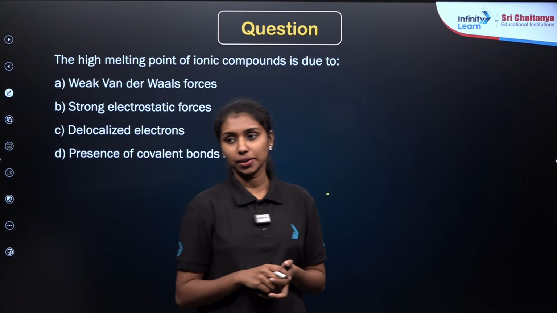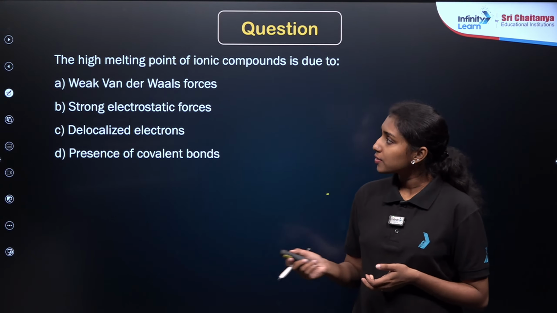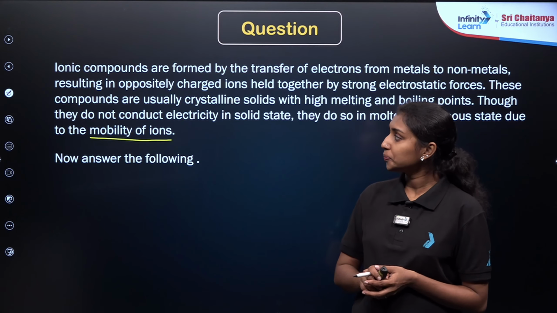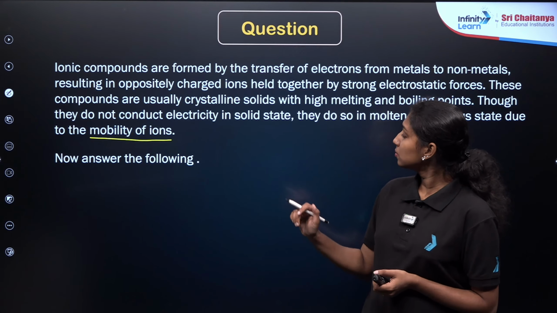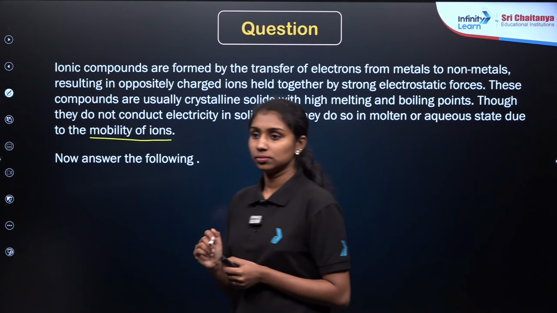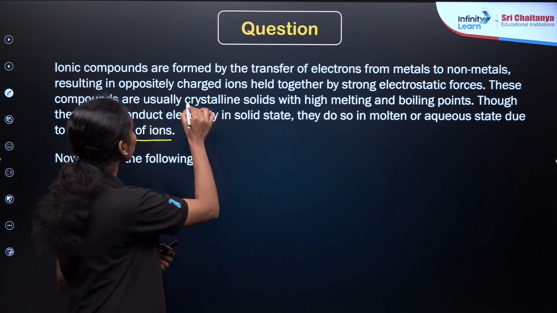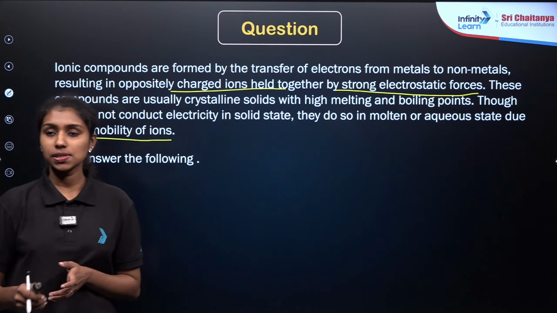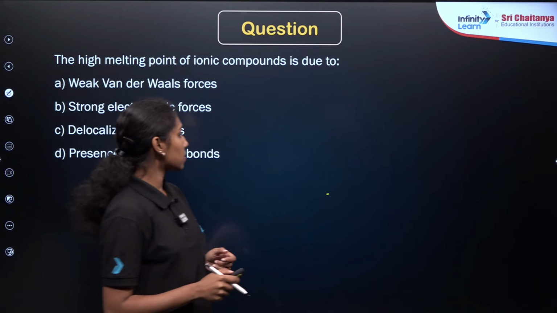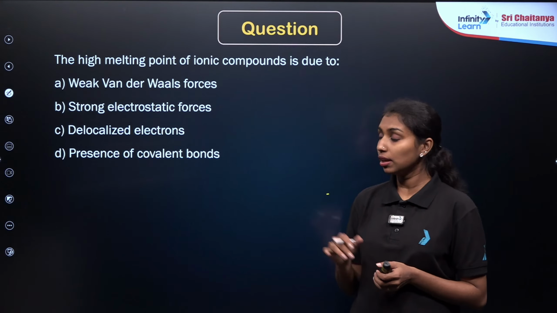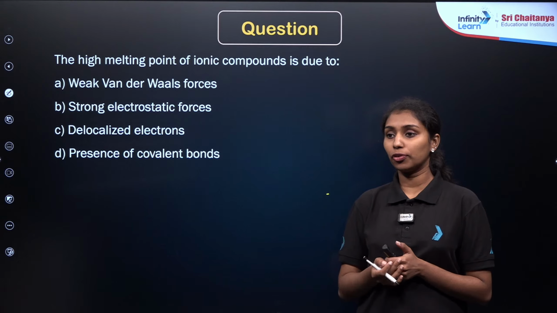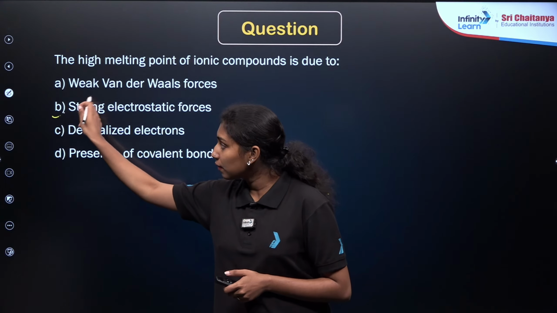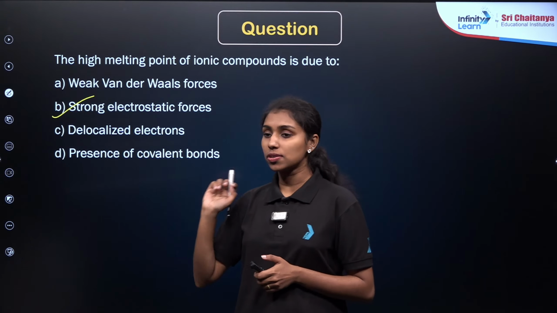So what will be the answer? It's already given in the paragraph, right? Because of the strong electrostatic forces, they have high melting and boiling points for the ionic compound. So option B will be the correct answer here, strong electrostatic forces.